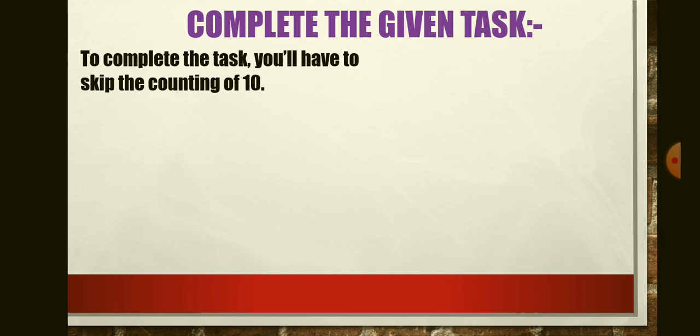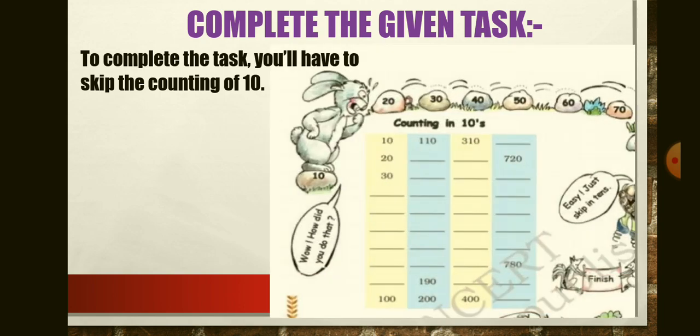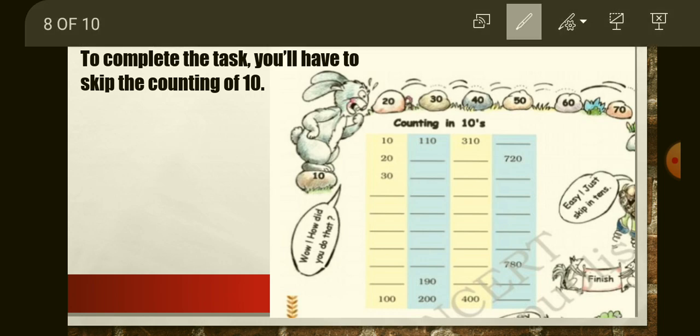To complete the task, you will have to skip the counting of 10. So where is the task? Just wait. In this picture. Yes, it is very interesting work. So in this picture you can observe countings are given here. Counting in tens. Okay. Counting in tens. So what will you do?